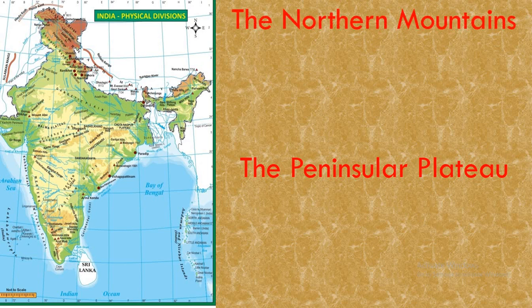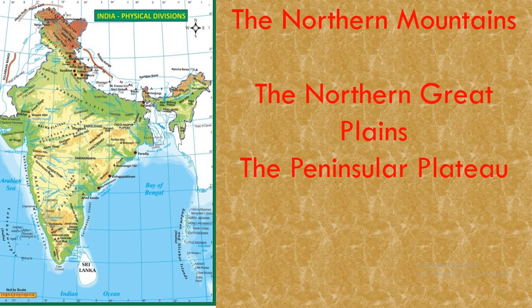Again, just recall the northern mountains. Northern mountains, you just look into the map. To the north, at the top, you have all the brown shade. That is called the northern mountain. And below that, you have the northern Great Plains.